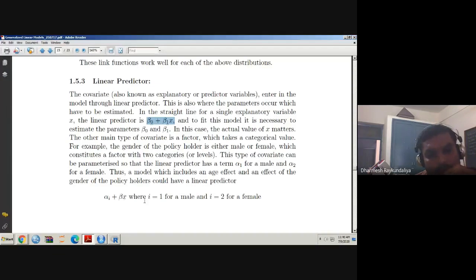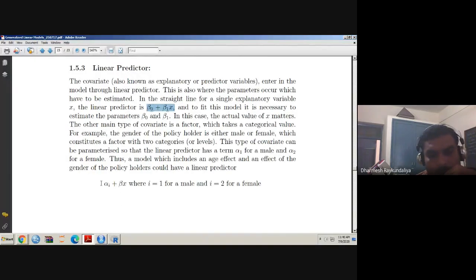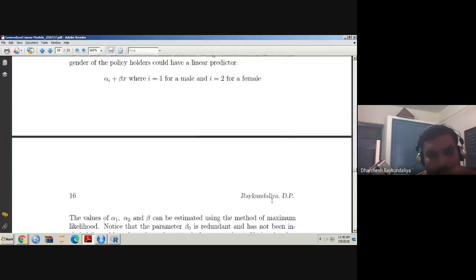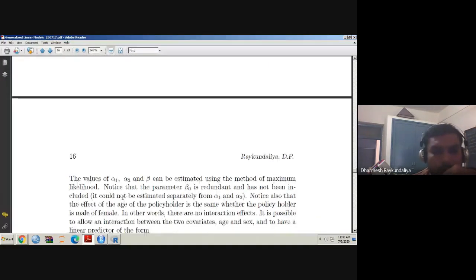And when you write x, it is beta x, because x is a covariate. So this is where you have to write the linear predictors. The values of alpha 1, alpha 2, and beta can be estimated using the method of maximum likelihood.